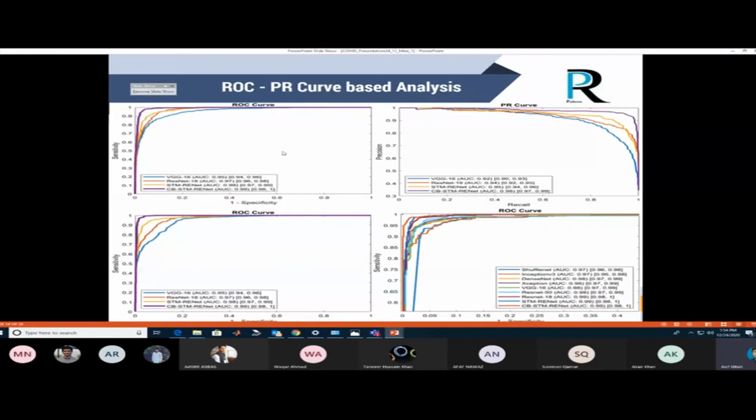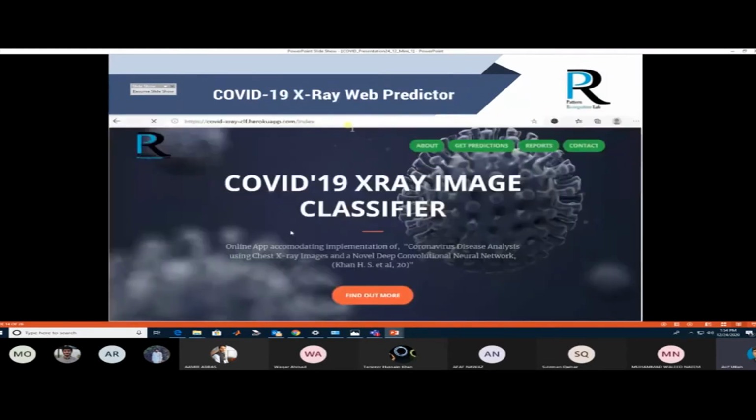The precision recall curve is very important for radiologists and doctors. You have seen that our proposed architecture has the best area under the curve, 0.99, while the precision is also at 0.9 at the area under the curve values. So our proposed architecture is competing with the state-of-the-art best architecture, as seen in the precision recall curve and ROC curve.